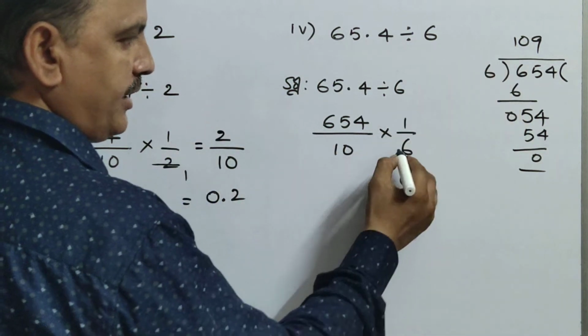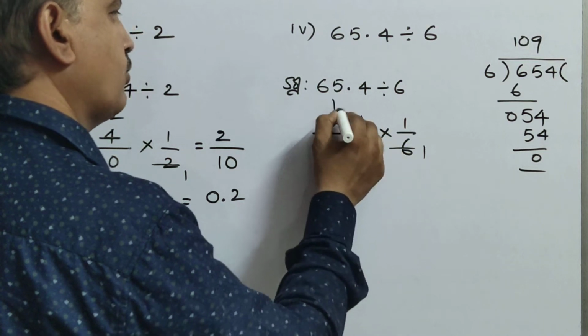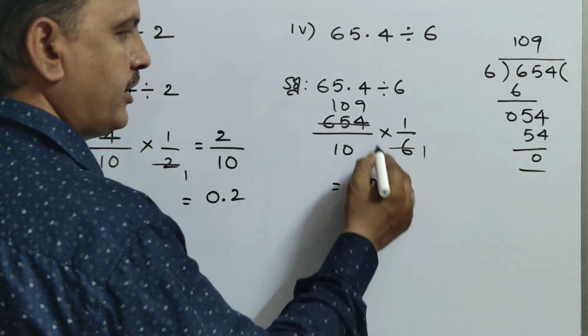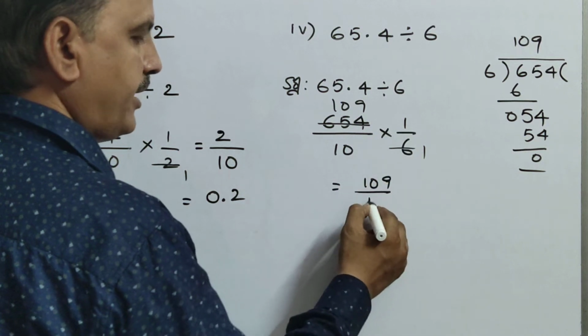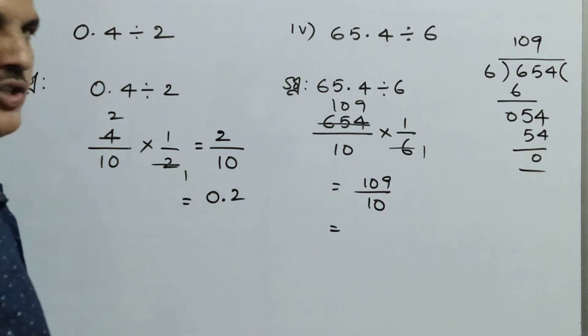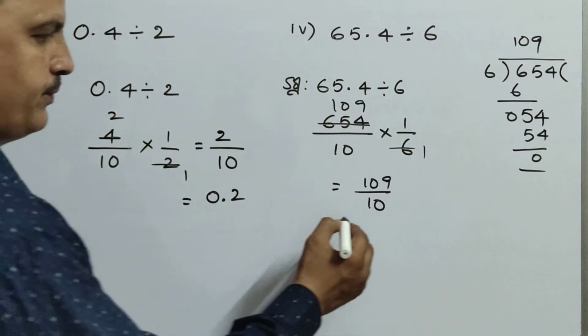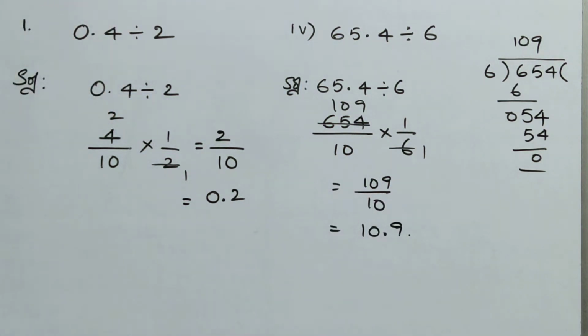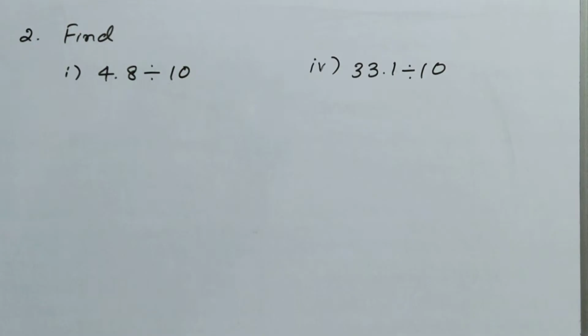So 109 times. Now 109 into 1 is 109 by 10. Now this one you can easily change into decimal, no? That is 10.9. Is it clear, children? So this is the way how to do division in the easiest way. Now see the second Roman in that.